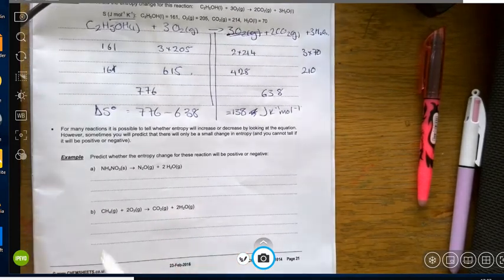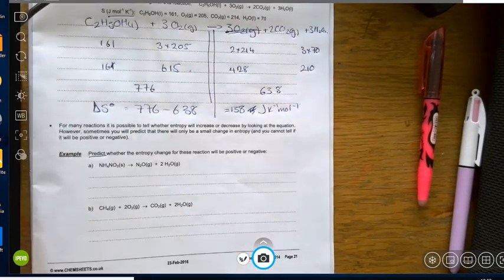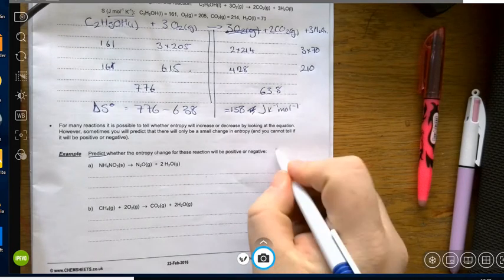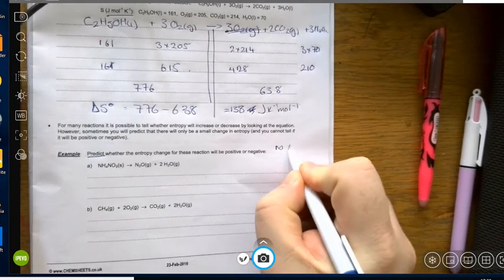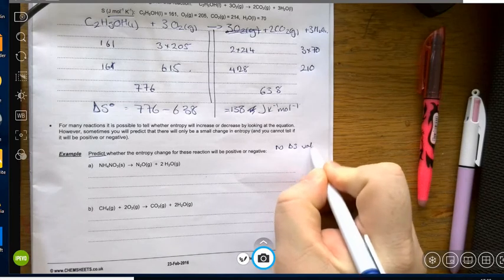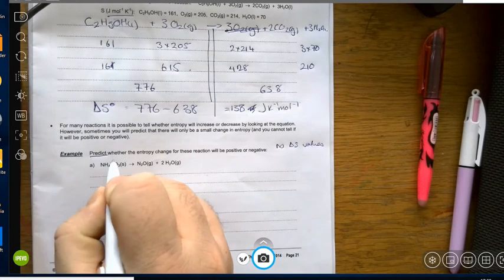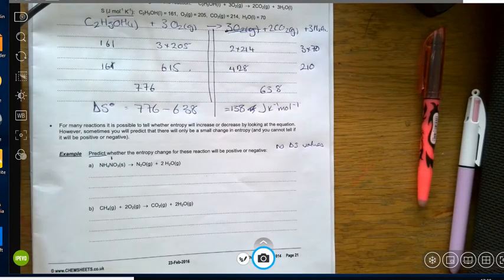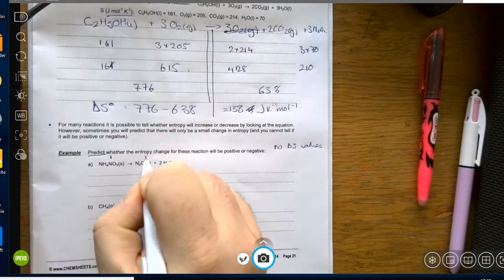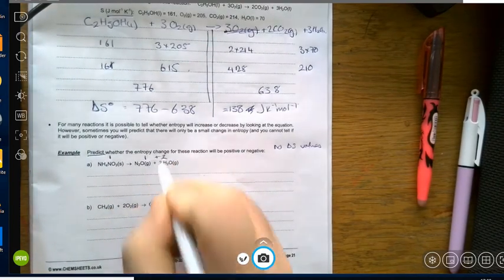Now this next bit is making a prediction. We don't know the values, we are given no delta S values. We have to predict, we have to work out whether they're positive or negative. So all I'm going to do with this is do 1 and then 1 plus 2.